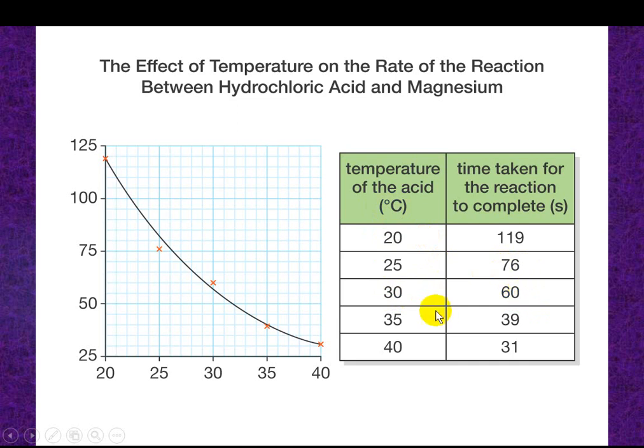At 35, the reaction needs 39 seconds. At 40, it needs 31 seconds. So if the temperature increases, the rate of reaction increases. The reaction becomes faster because there are more collisions.